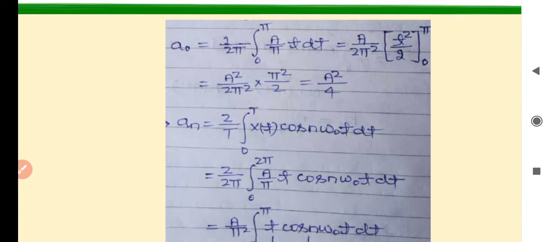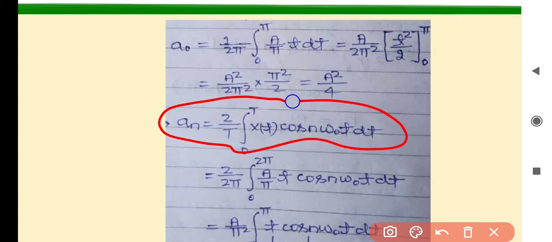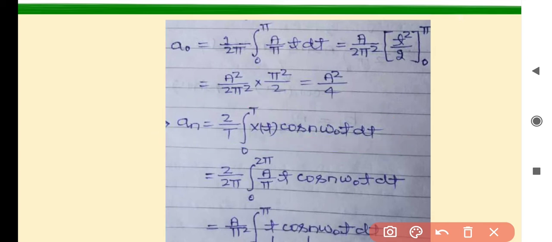To calculate an, we put the value of x(t) in this formula: 2 by T, meaning 2 by 2 pi, integration from 0 to 2 pi, or I will put it as 0 to pi, x(t) cos n omega naught t dt. Omega naught is also 1 here, and the value of the signal is A by pi into t.